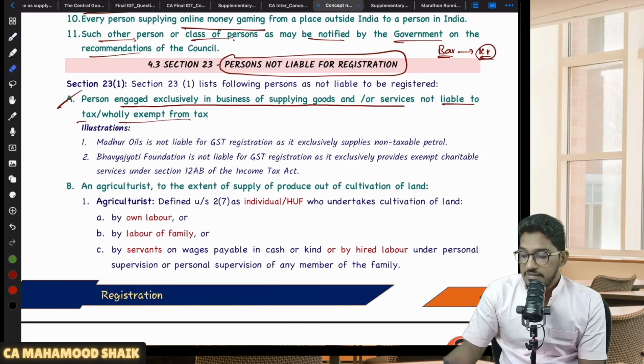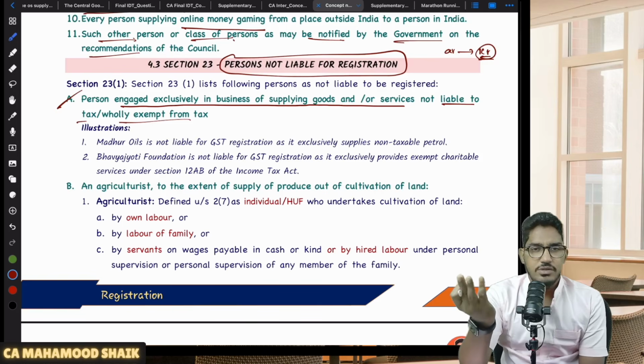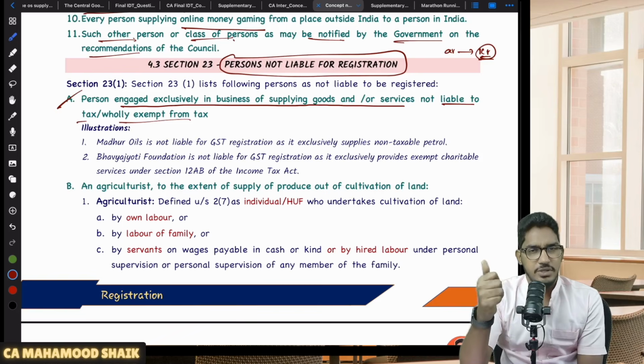Understood? Let us say I am running a petrol pump, where I am selling diesel and petrol, and I made, let us say, 5 crores of turnover. My aggregate turnover has exceeded the applicable threshold limit. Am I required to take registration? Not required. Why? Because even though your aggregate turnover has exceeded the applicable threshold limit, you don't have any obligation to pay the GST. So that's why it is not required to take registration.